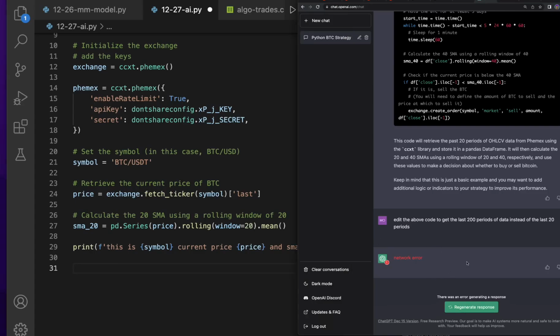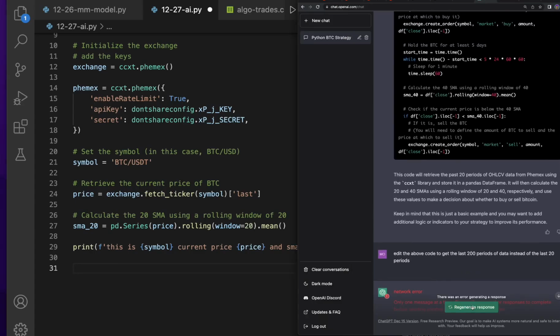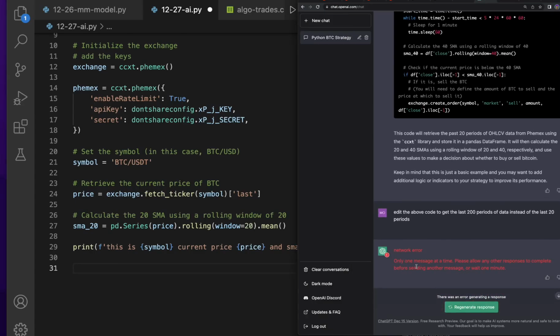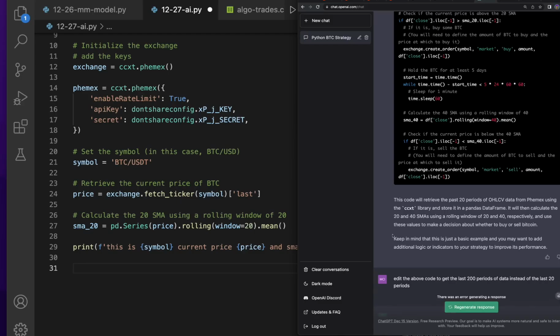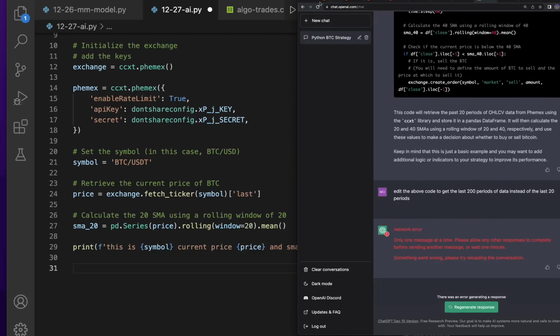So it looks like I'm just pushing it too hard. So let's go ahead and regenerate response. Only one message at a time. Please allow any other responses to complete before sending. So maybe this is the end of my use of ChatGPT.